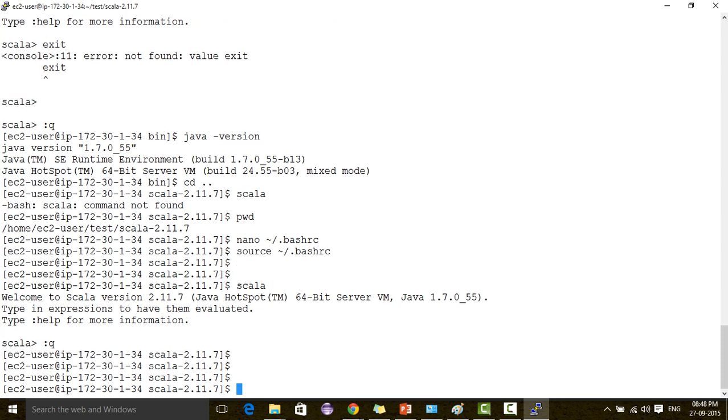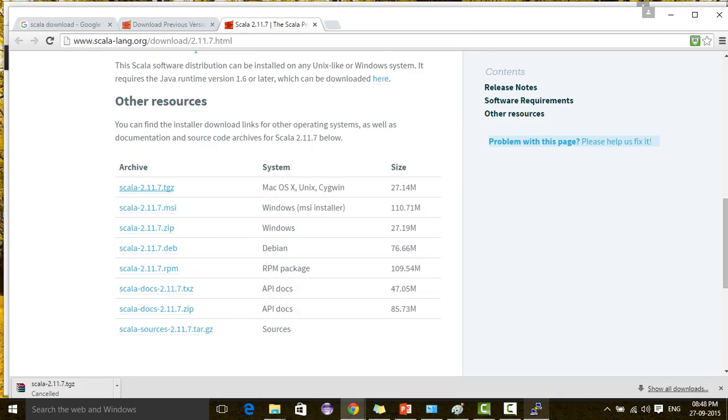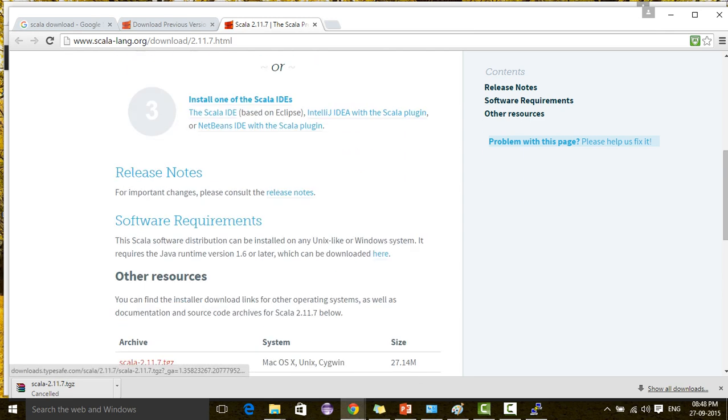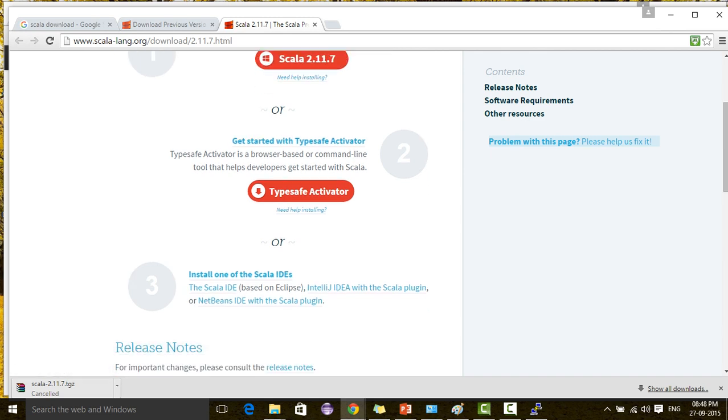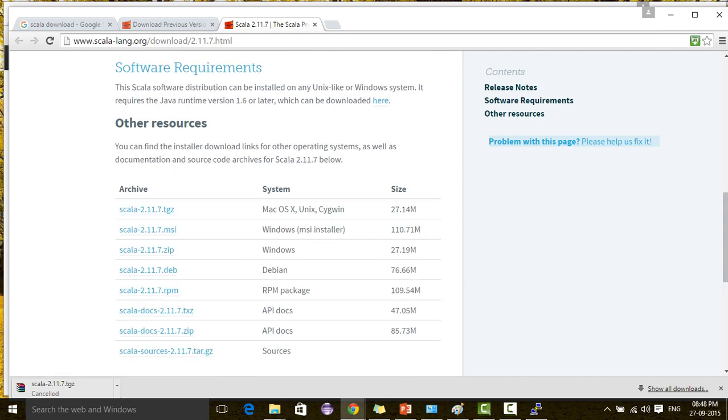Similarly, you can install it in Windows also. For Windows, you will get an .exe; you can download the MSI installer, or else you can download the zip file if you don't want to install it, and add it to the path. You can set the environment variable SCALA_HOME and add it to the path.